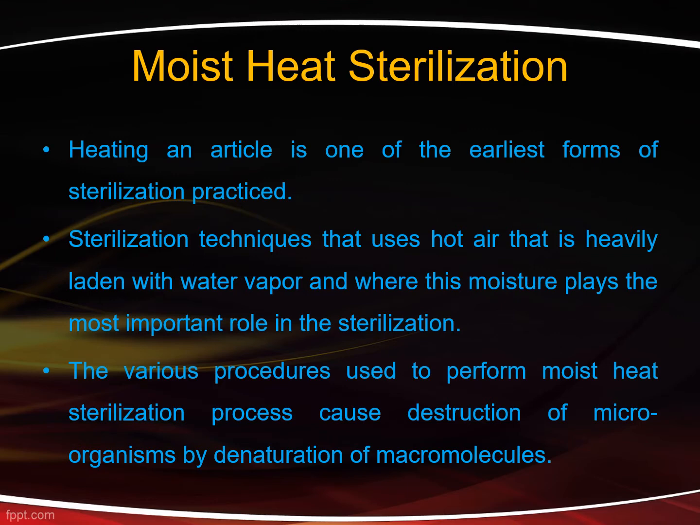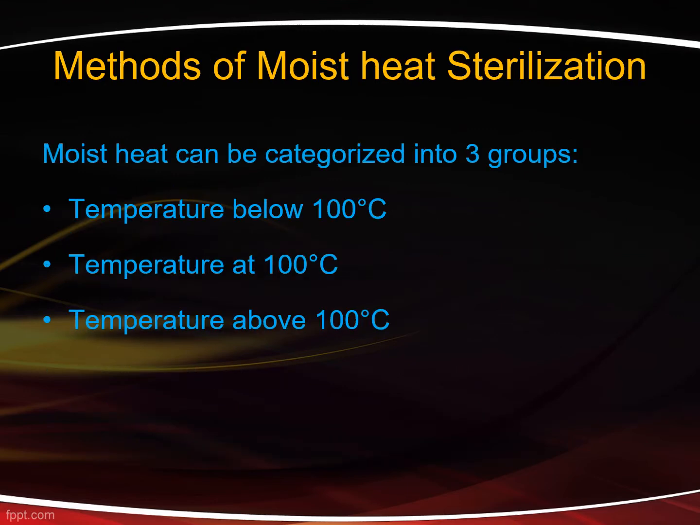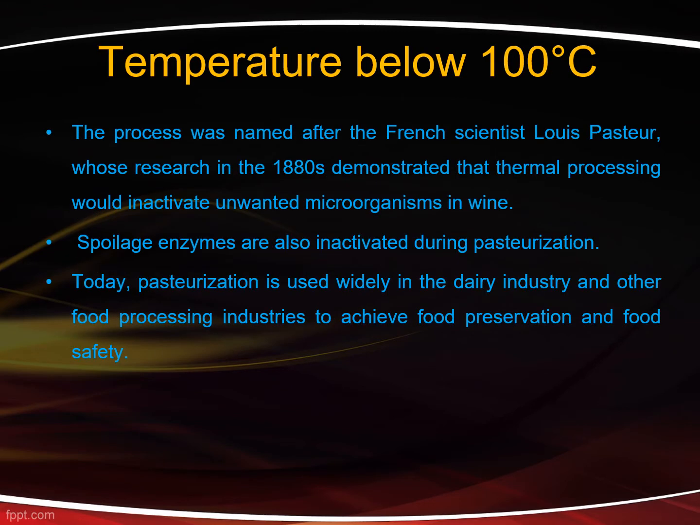be eliminated. Methods of moist heat sterilization. Moist heat sterilization is categorized into three groups. One is temperature below 100 degrees Celsius. Second one is temperature at 100 degrees Celsius, and the third one is temperature above 100 degrees Celsius. First one, temperature below 100 degrees Celsius.